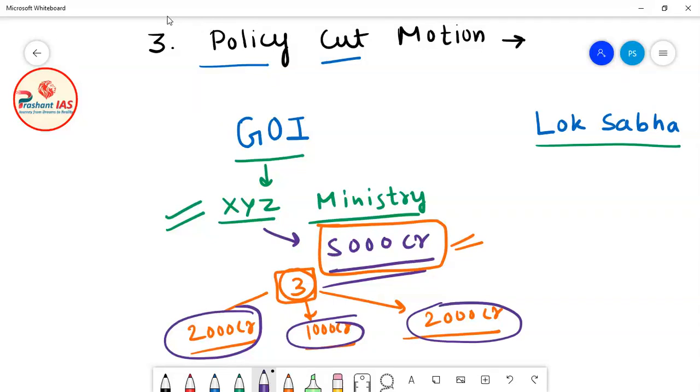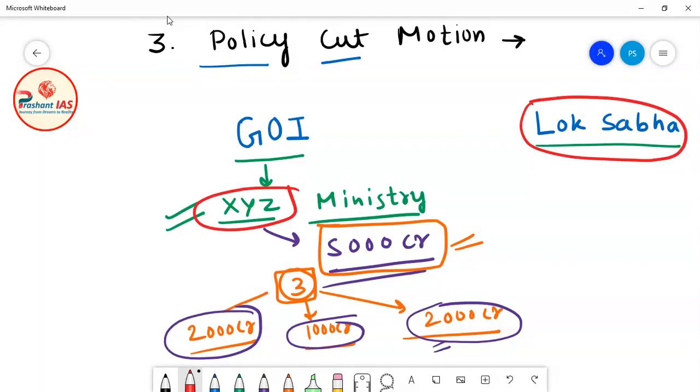Now, when the discussion was going on in Lok Sabha for the demand for grants related to the XYZ ministry, first of all the first policy was discussed and it was passed by Lok Sabha. Then the second policy was discussed and it was also passed by Lok Sabha. But when the demand for grant of the third policy was being discussed in Lok Sabha, at that point of time members of Lok Sabha said that this is unnecessary expenditure.